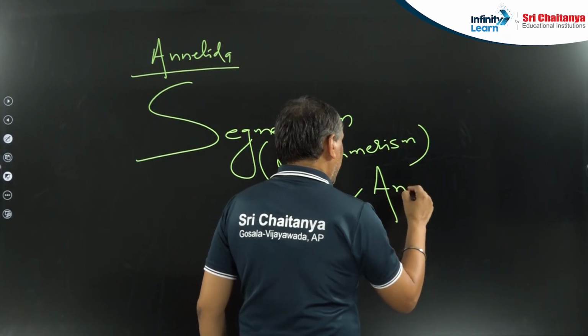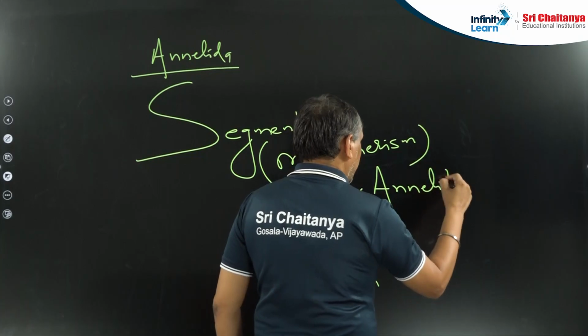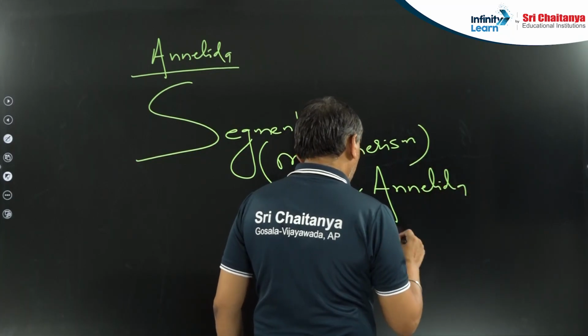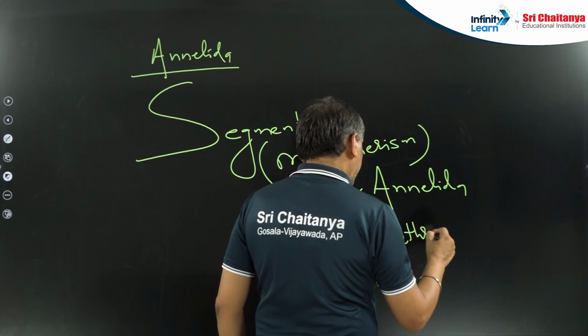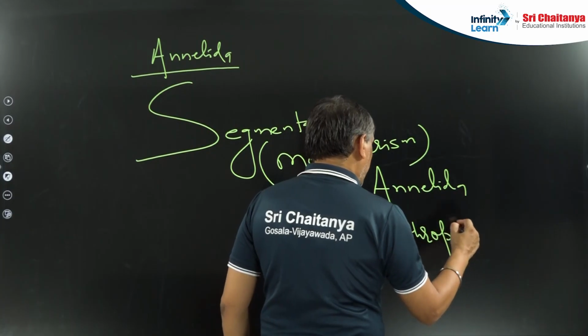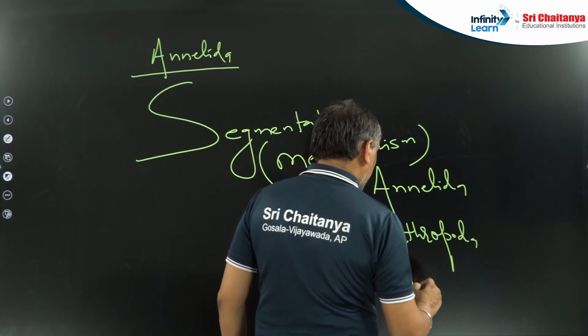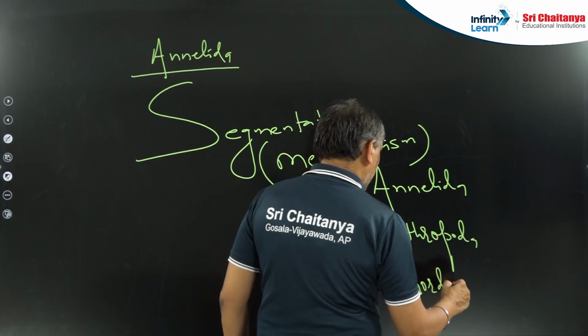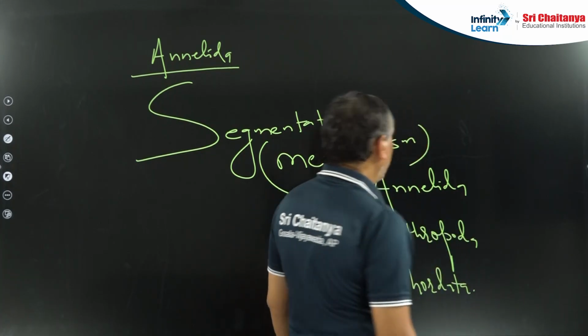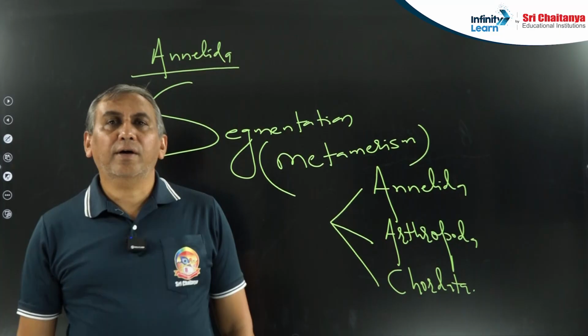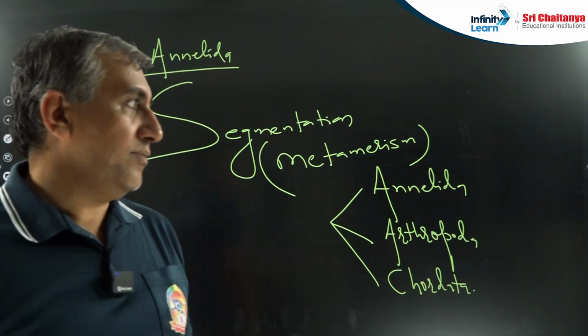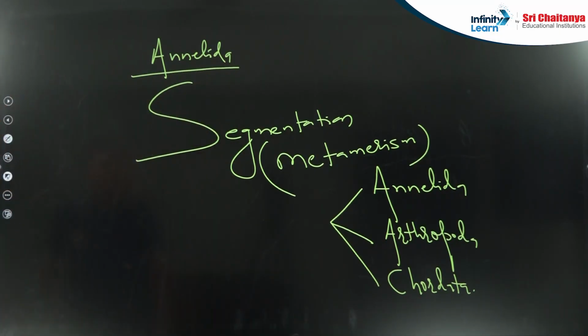First one, the Annelida. Second one, the Arthropoda. And the third one, the Chordata. So segmentation or metamerism is shown by the animals of 3 phyla: Annelida, Arthropoda and Chordata. This is the segmentation that you have to remember.